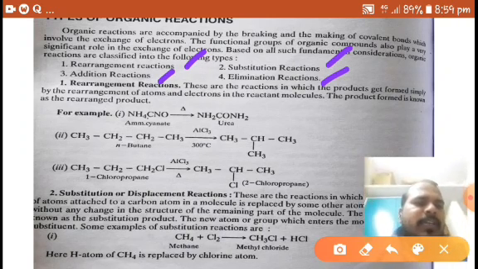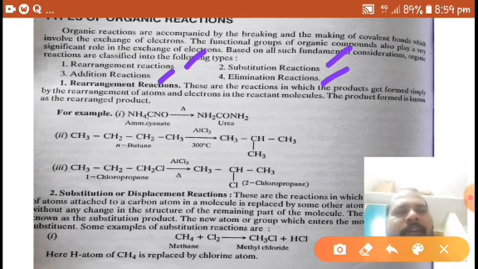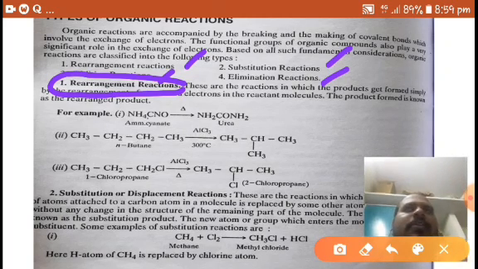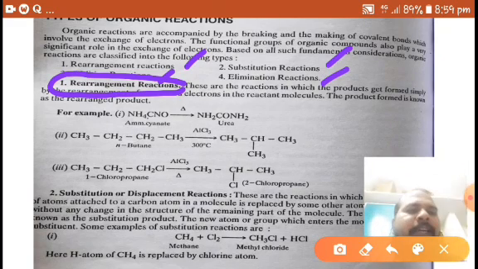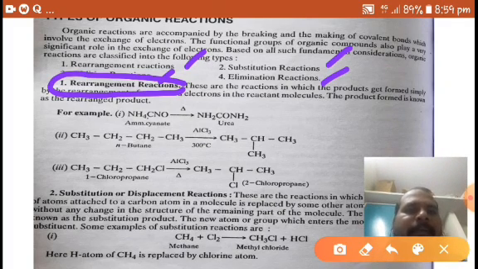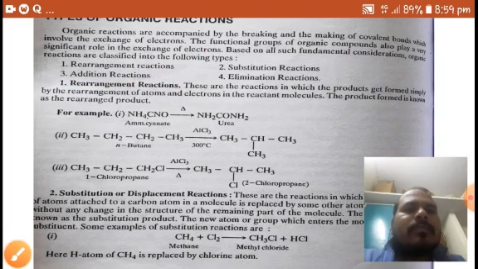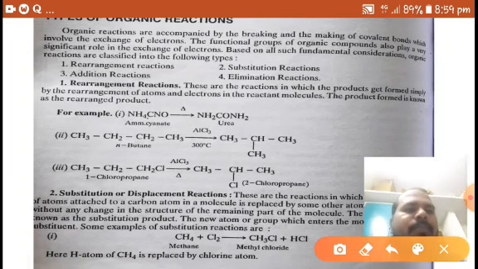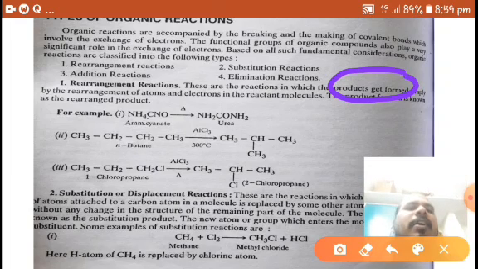So we will start with rearrangement reactions. If you understand this term rearrangement, in these reactions products get formed by rearranging atoms or groups of atoms within the molecules. These are the reactions in which the products get formed simply by the rearrangement of the atoms and electrons in the reactant molecules. The product formed is known as the rearranged product, right? Here the product forms by rearranging atoms or groups.